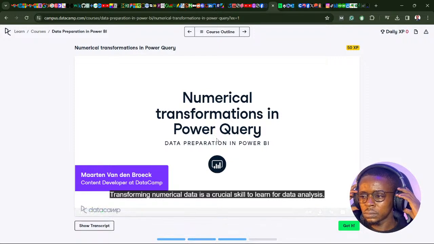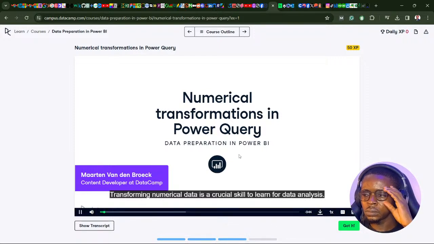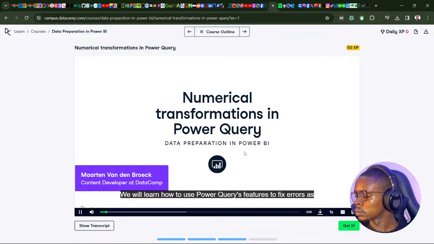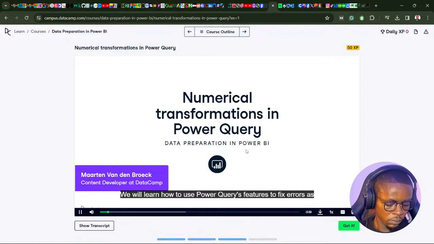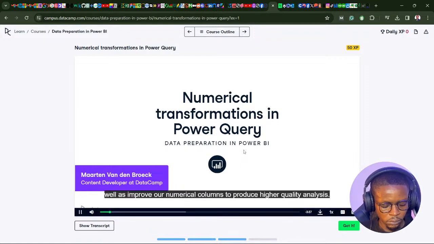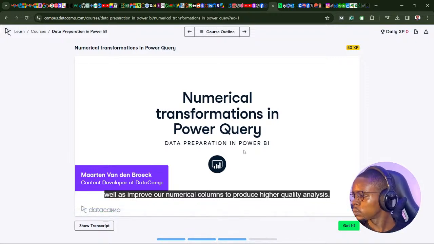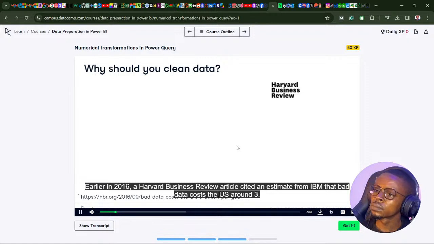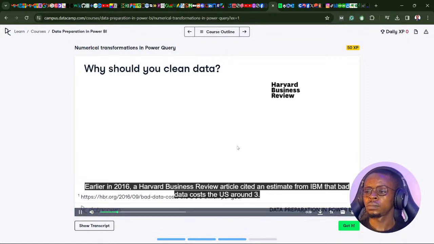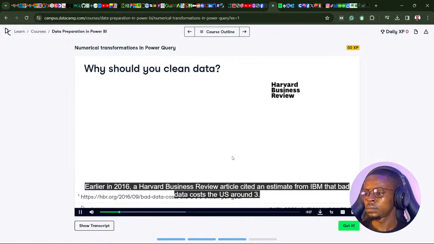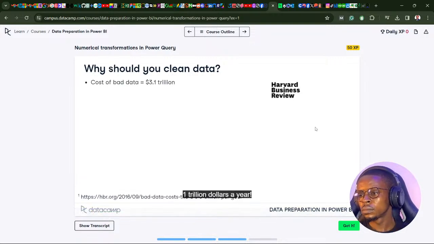Transforming numerical data is a crucial skill to learn for data analysis. We will learn how to use Power Query's features to fix errors as well as improve our numerical columns to produce high quality analysis. Earlier in 2016, a Harvard Business Review article cited an estimate from IBM that bad data costs the US around $3.1 trillion a year.